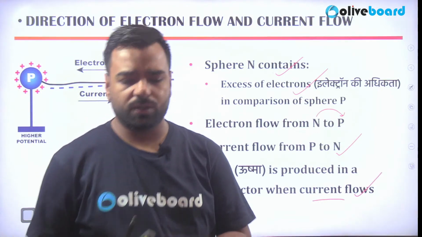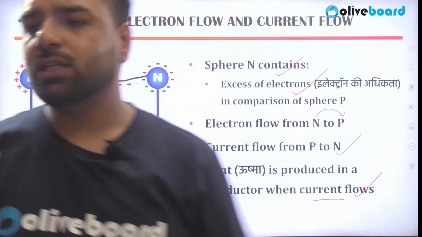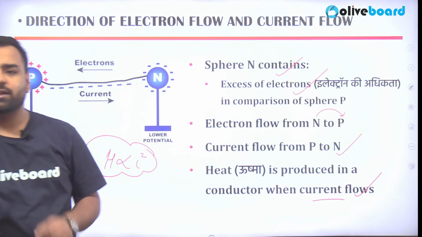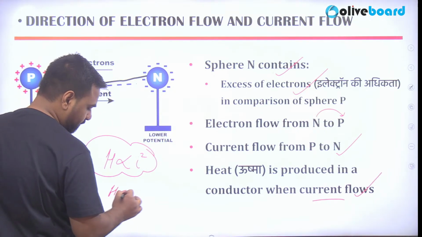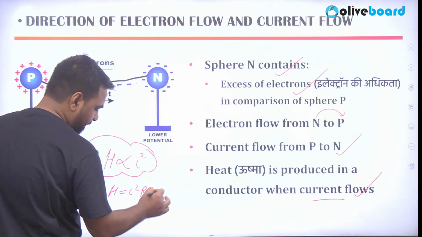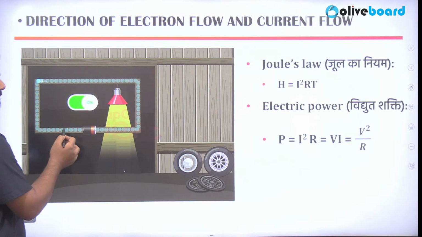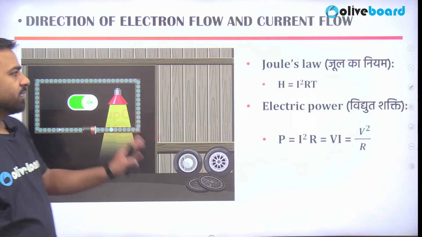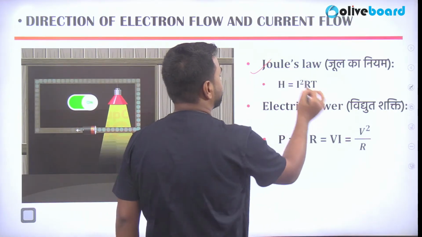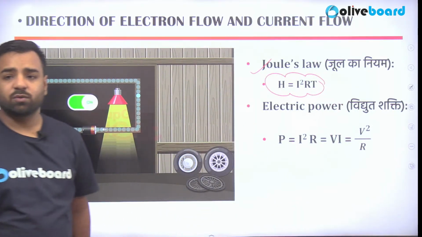And here we are going to discuss Joule's law of heating effect. According to Joule's law of heating effect, the formula is H is equal to I square RT. And I'll just show you here. See, when the circuit gets completed, the current starts to flow and this bulb glows. So according to Joule's law, this is the formula, H is equal to I square RT. That's the point number one that you need to remember.